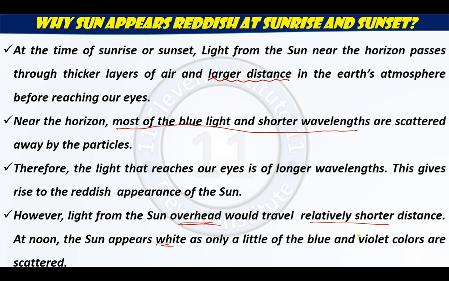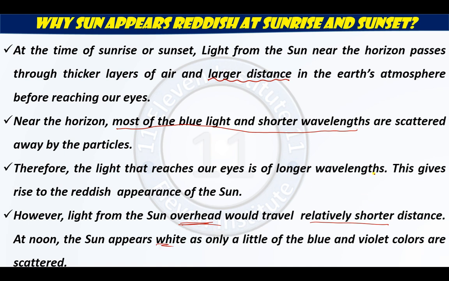There is not enough scattering of all the light because the distance is very short, so it feels like the colors of all the light are still together, and when they are together they appear white because there is not enough scattering due to shorter distance. So this is the reason why the sun appears reddish at sunrise and sunset.